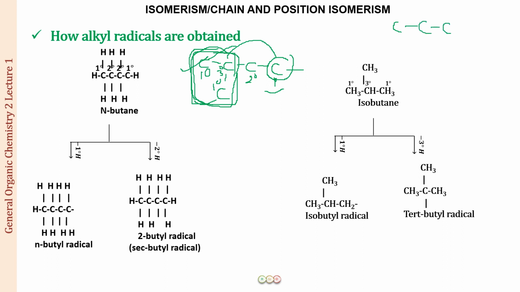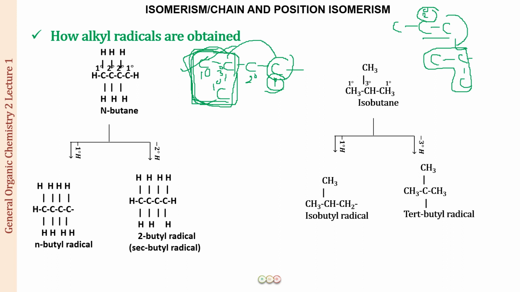From this, when you remove a secondary hydrogen, the radical that you will get is going to be an iso radical. This is the isopropyl group. Only in the case of propane, from n-propane you will get the isopropyl radical by the removal of a secondary hydrogen. In all other cases, just go to the end of the chain which is opposite to the iso group, remove a primary hydrogen from there, and the radical that you will get will be called an iso radical.